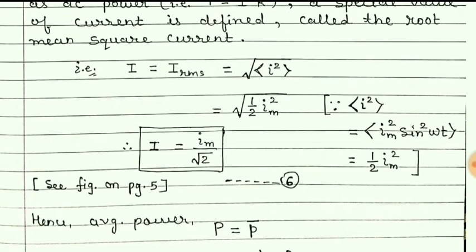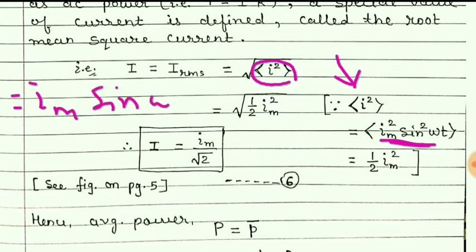Now what is this average of I square? We know that I is equal to Im sine omega t, so if we take the square, it will be Im square sine square omega t. So we keep here I square, and then take the average.